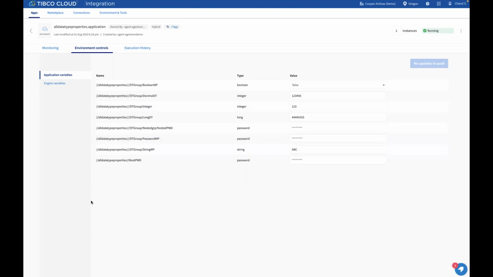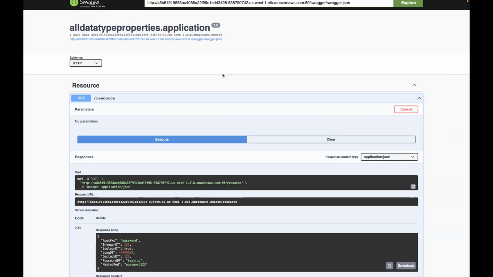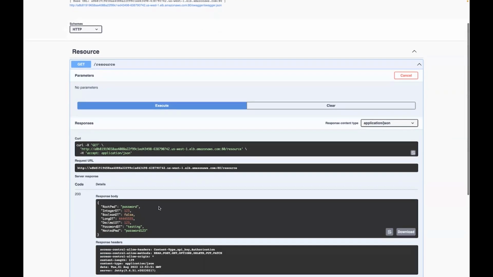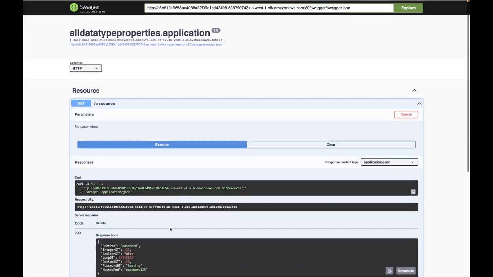Now, let's come back to the endpoint page to see the updated values. Let me execute it again. Upon execution, it will show the updated value. Here you can see the Boolean value has been changed to false.